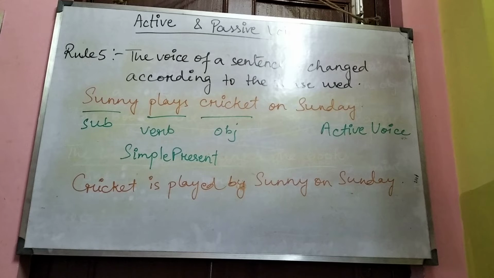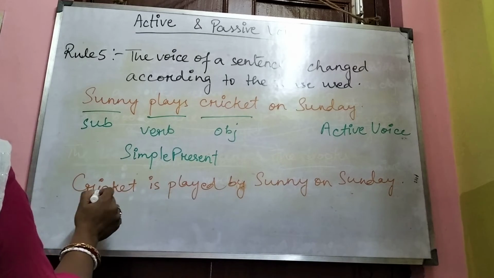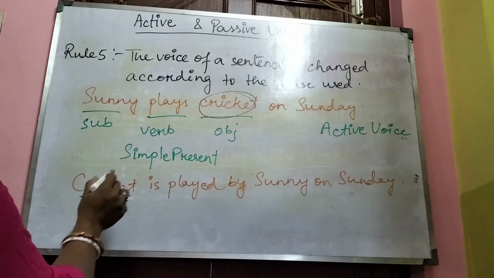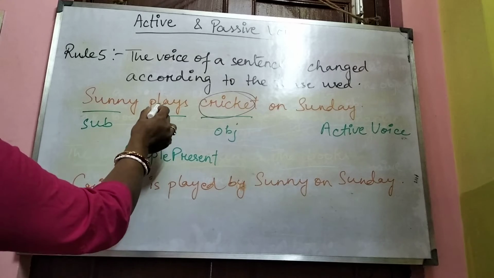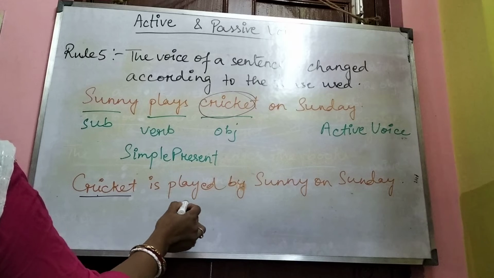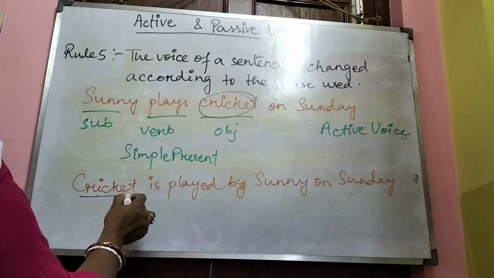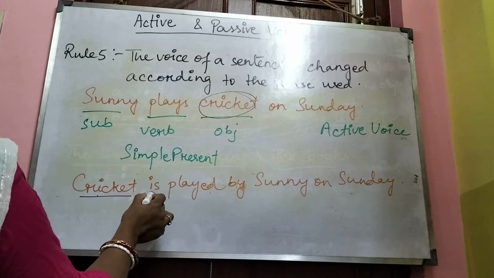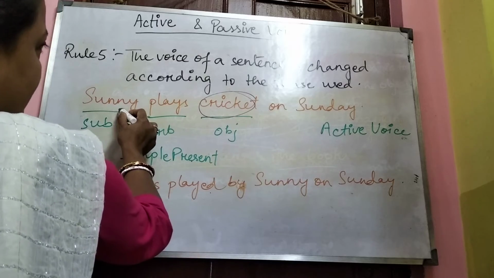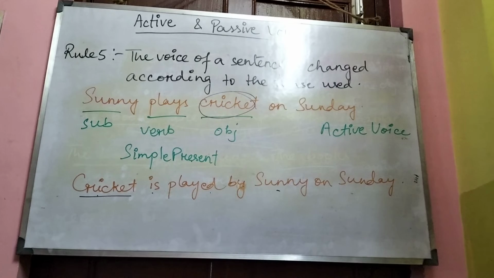Now here you notice that what happens? The object cricket becomes the subject here. Okay. Now notice the change of the verb form. Here plays was in simple present tense. It changes into past participle form, played. And as cricket is singular in form, that's why the be verb is used. After that, preposition by is used. After that, subject Sunny becomes the object, and then the rest part on Sunday.